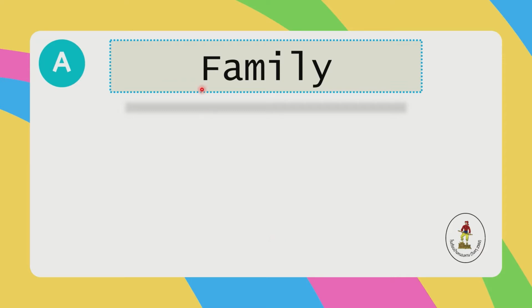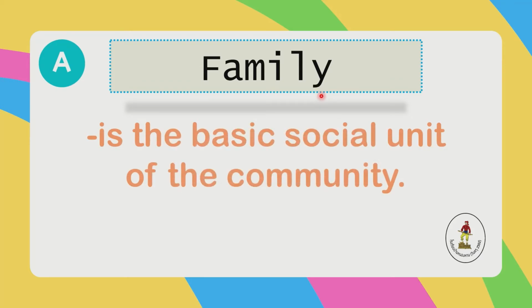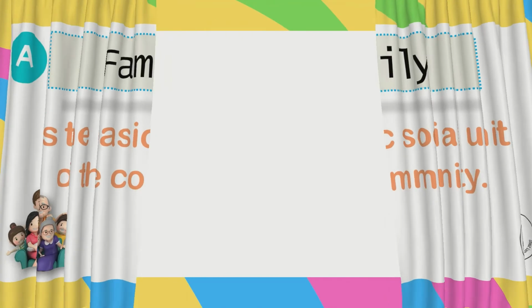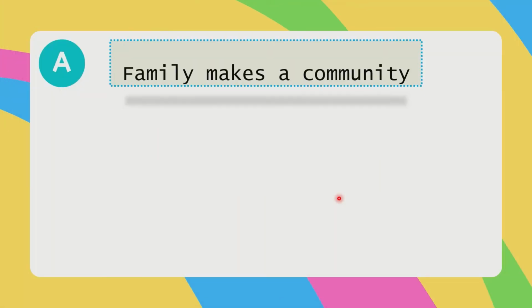Family. Spell it. F-A-M-I-L-Y. Family. So a family is the basic social unit of the community. One more time. Family is the basic social unit of the community. And also, a family makes a community.